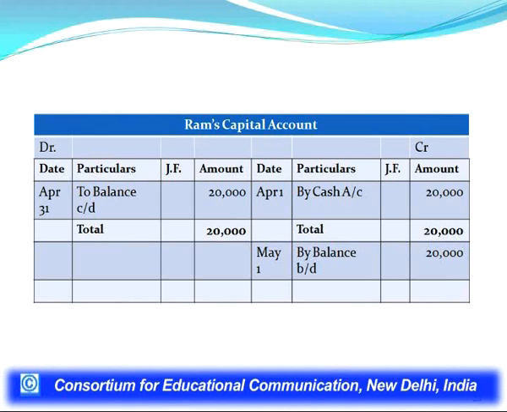To calculate the balance we have to make the total. The credit side total is 20,000 and nothing on the debit side. So, the balancing figure is 20,000, which we have put on the debit side as to balance c/d. Then the total is the same on both sides, 20,000 each.